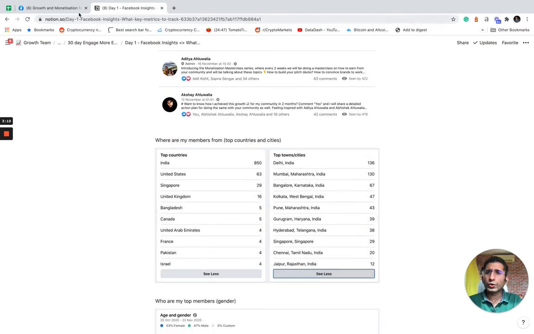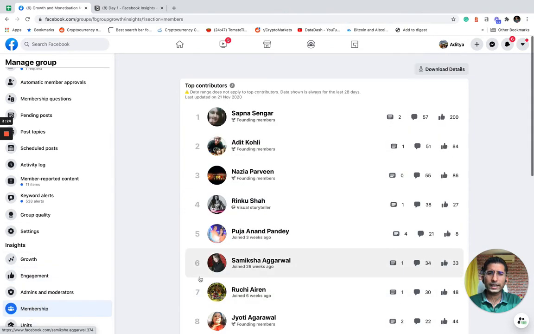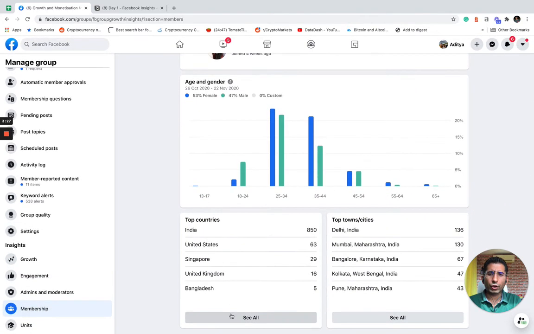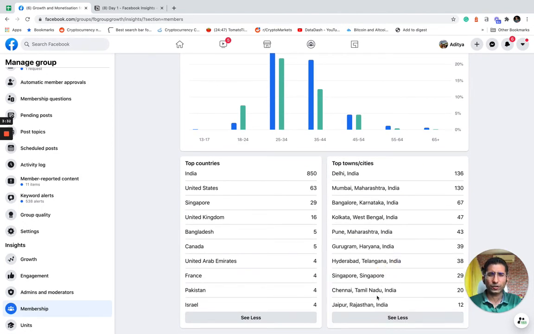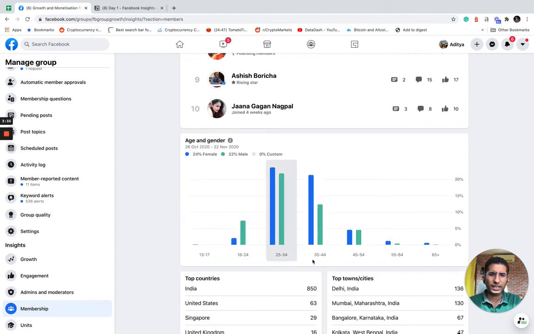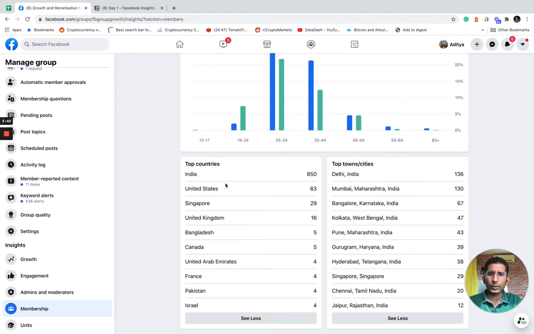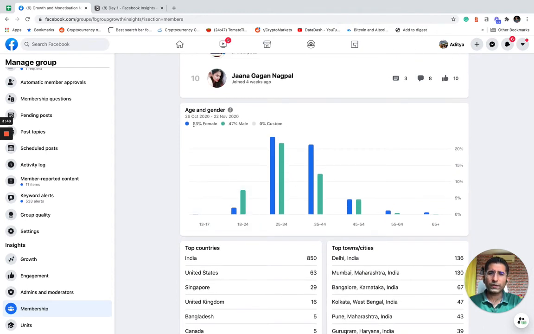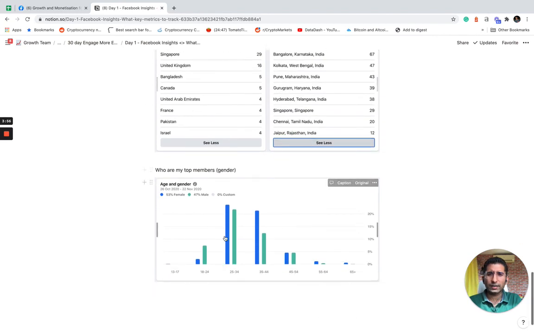Then coming down, you can also come to know where my top members are from. If I look at membership, I can easily tell which top countries and which top cities my members belong to, which helps you understand the demographics and location of members, as well as age and gender. In our community you can see that mostly people are from India, but people from the US and Singapore are also increasing, and most of us are women community builders and leaders. This gives you an idea of what kind of demographics your audience has, with respect to top countries, cities and gender.